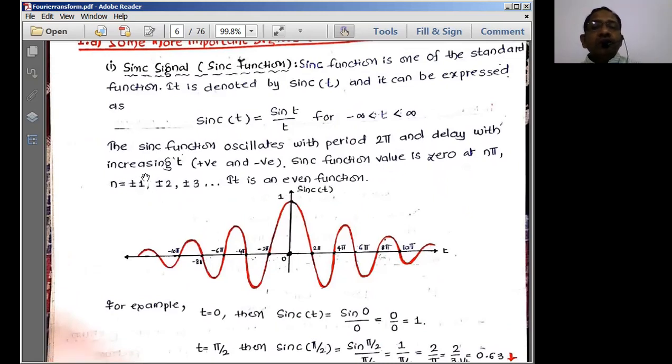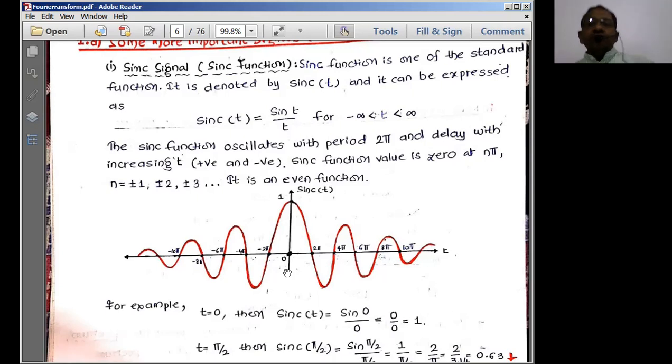It is going to be continuously oscillating over the infinite time duration, because this is extending from minus infinity to plus infinity. In the negative as well as the positive side, the signal will be going continuously. So the sinc function oscillates with a period of 2 pi and decays with increasing t, towards the negative side as well as the positive side.